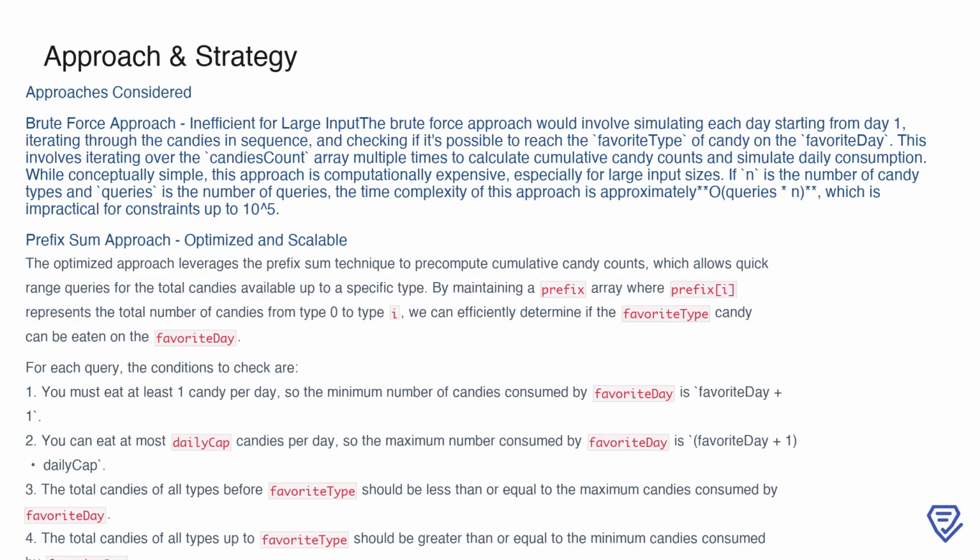Given the constraints of the problem, where both n and queries can go up to 100,000, this solution is clearly impractical for large inputs. Instead, we turn to the prefix sum approach, which is both optimized and scalable. By pre-computing cumulative candy counts using a prefix array, where each element represents the total count of candies up to a specific type, we can efficiently determine the availability of candies without redundant calculations. This method allows us to streamline the process by ensuring that we can answer range queries in constant time, making it far more suitable for the problem constraints.